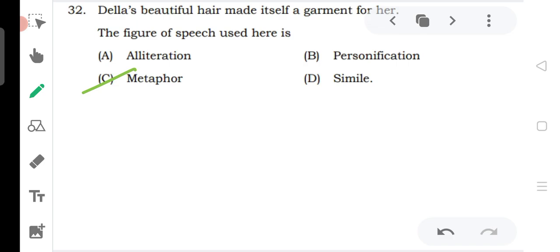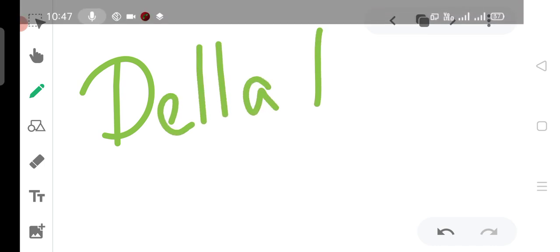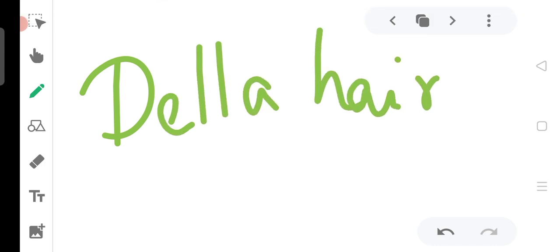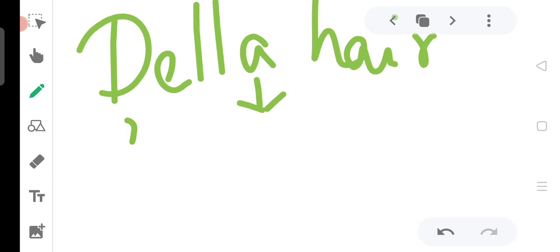Yes, because here the comparison is done. Della's hair is compared to what? Yes, Della's hair is compared to the garment.